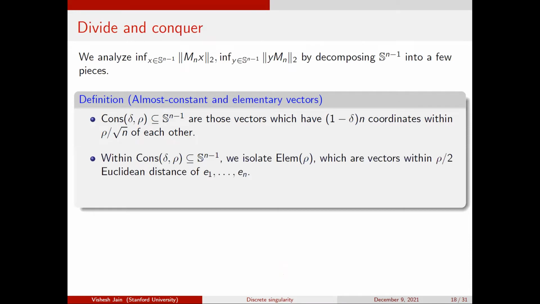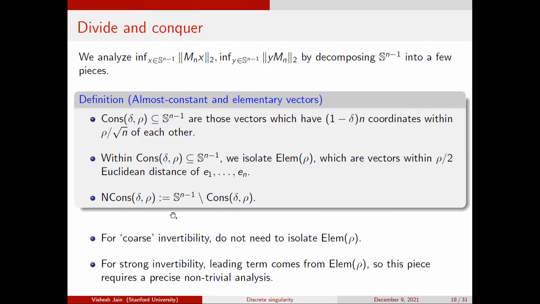Within these vectors, we have to isolate vectors which are close to being elementary vectors, and I'll say in a moment why. And then you have to think about the remainder of the piece. So this was our analog of vectors which had many non-zero entries, and here it's a more complicated piece. Okay, so let me just say why we have to isolate these elementary vectors.